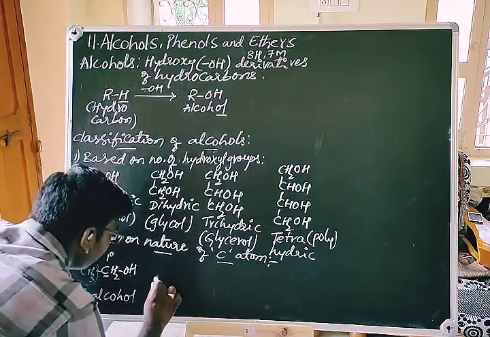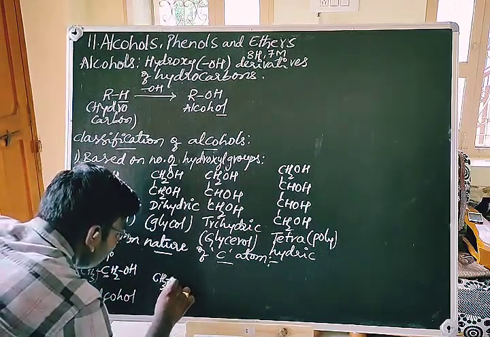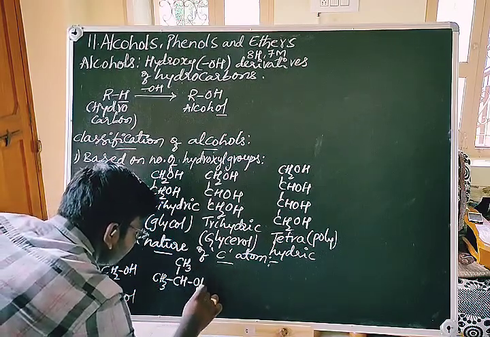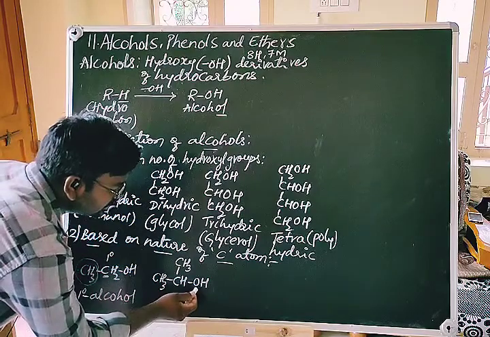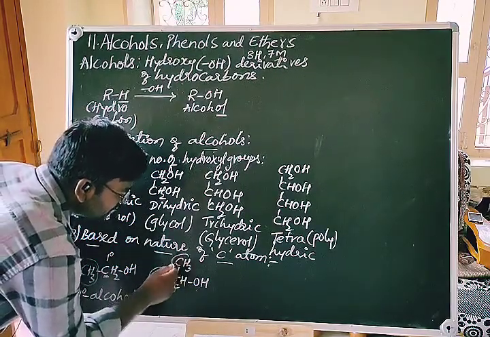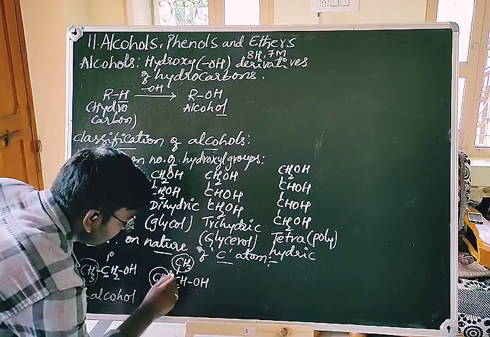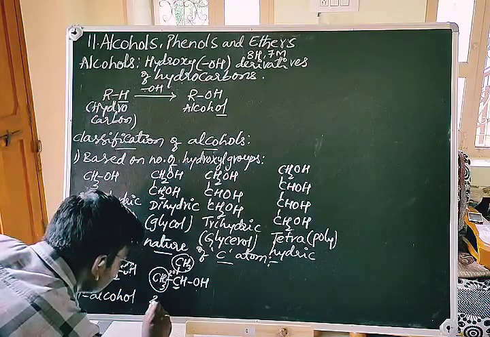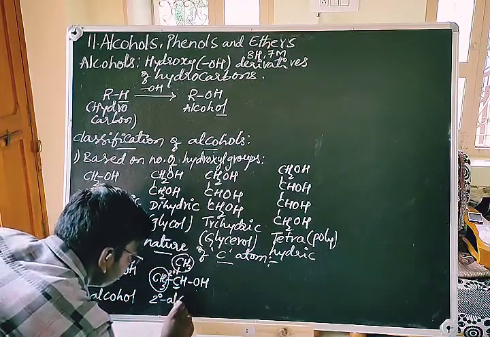Similarly, when you take another example, CH3CH(OH)CH3, the OH containing carbon is linked to two other carbons, hence this carbon is said to be a secondary carbon. Such an alcohol is called a secondary alcohol.